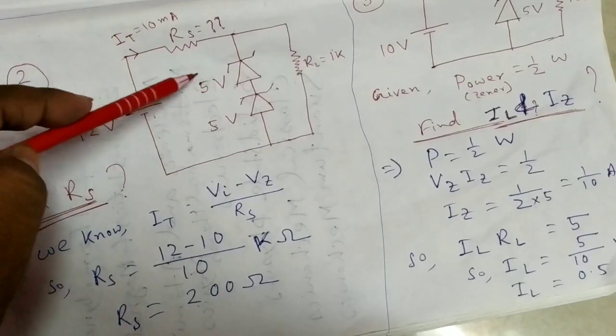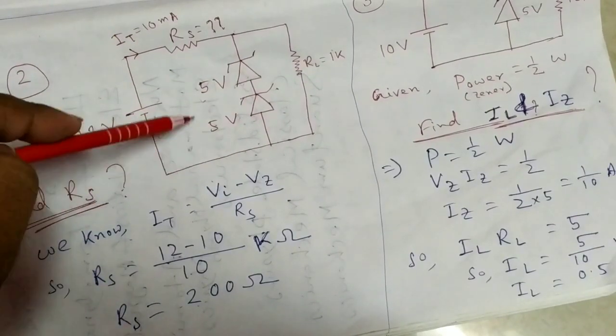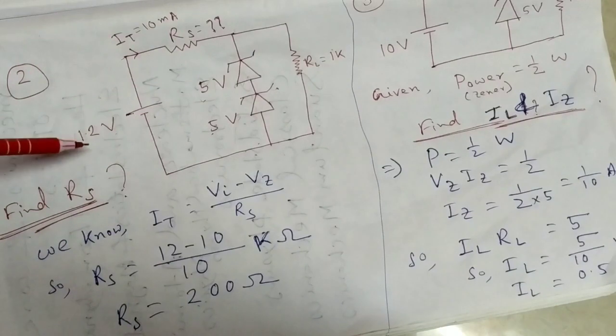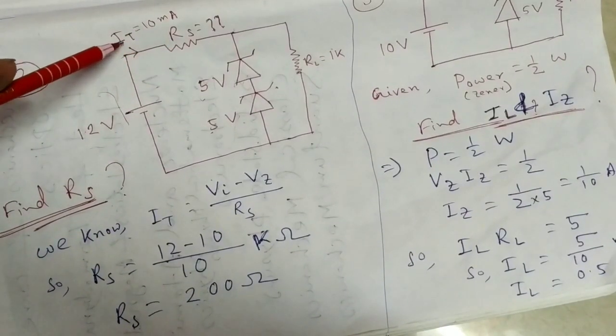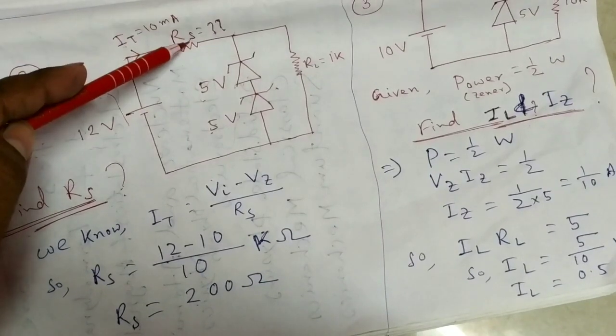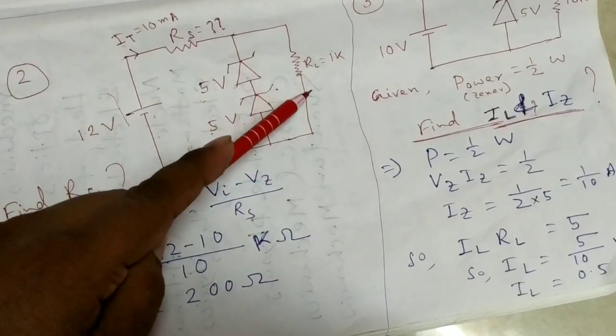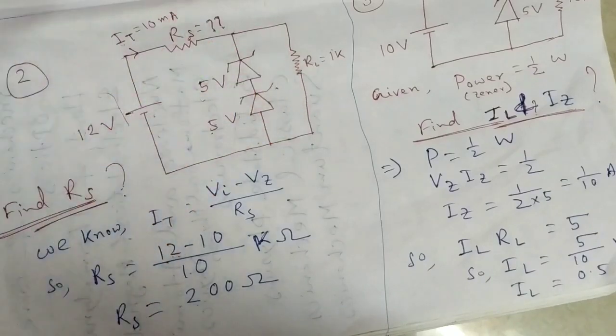One Zener voltage is 5 volt, another Zener voltage is 5 volt, connected with a 12 volt supply. Here the given total current is 10 milliampere and the load resistance is 1 kilo ohm. We find out the source resistance, RS. Find RS.